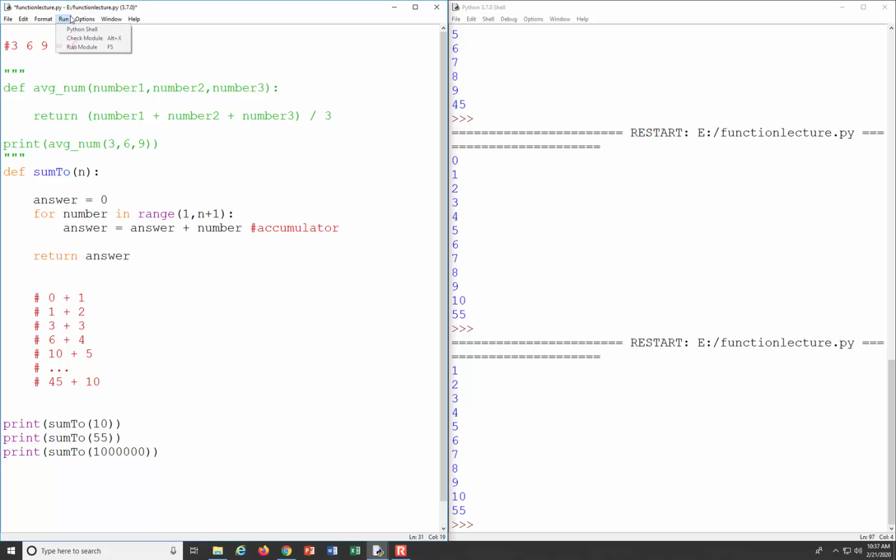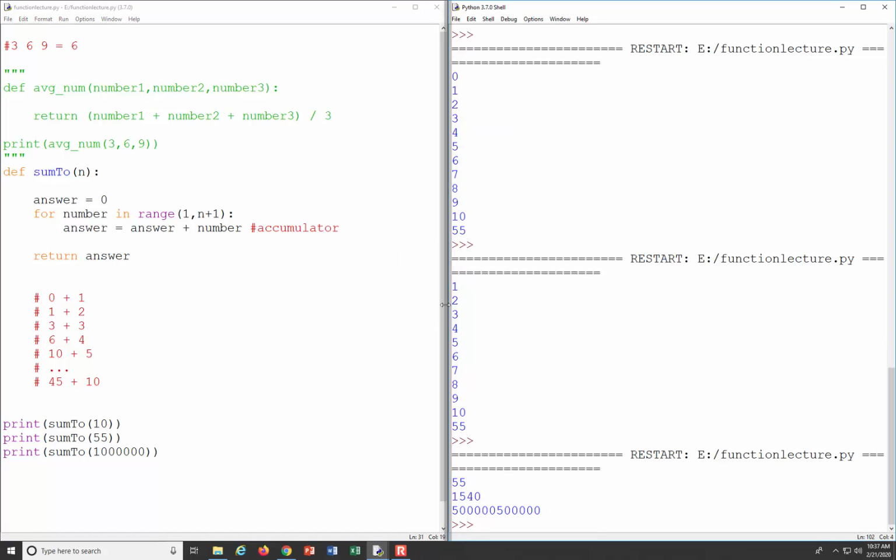And it should work. It's going to be a lot of steps, but eventually our computer runs so fast that you really don't see any of the time behind what's going on. All right, so we get 55, 1540, and looks like 500 billion for 1,000,000. Cool. Any questions on this?